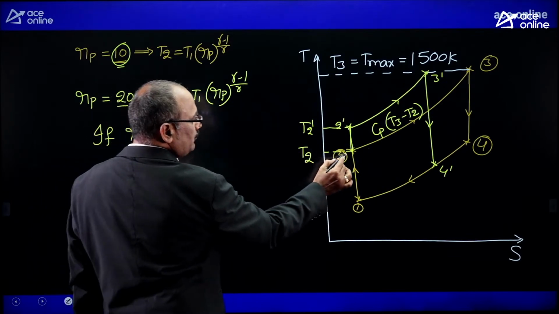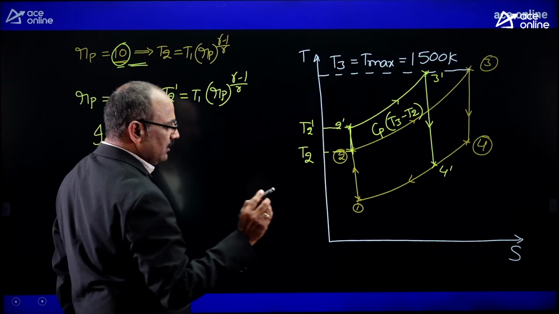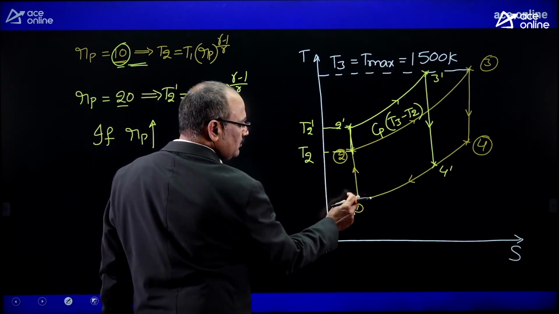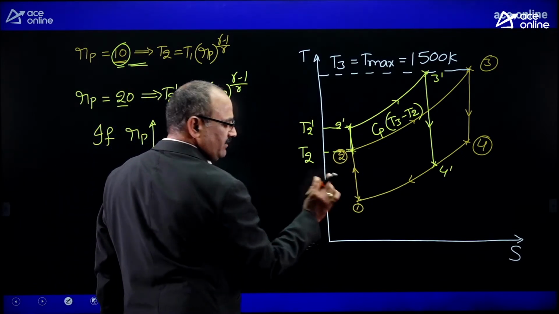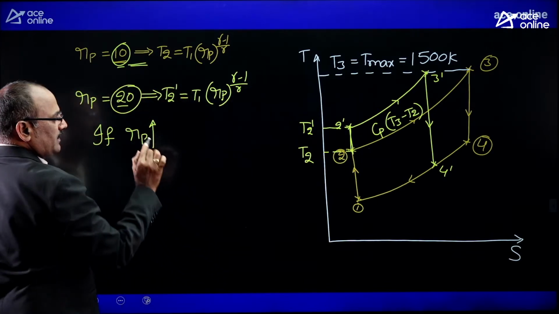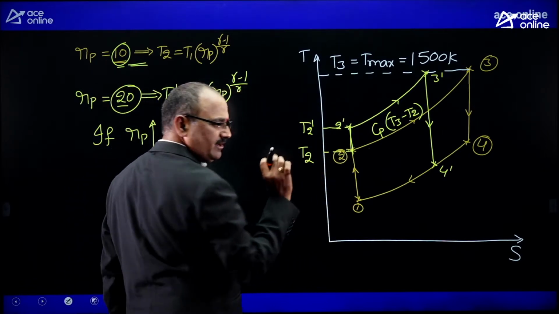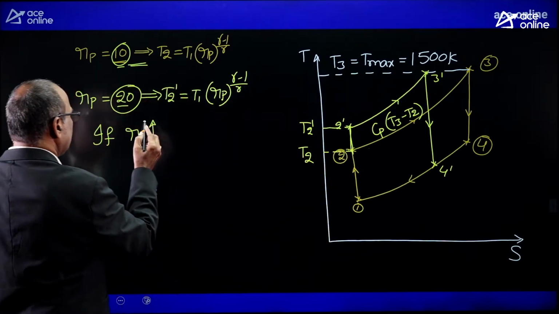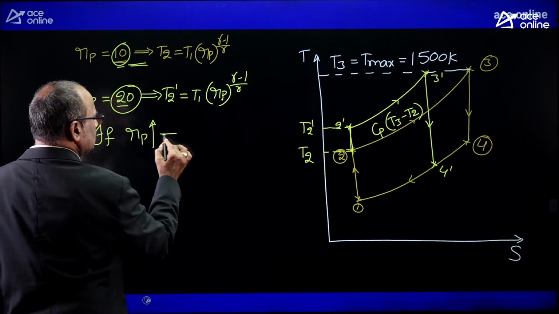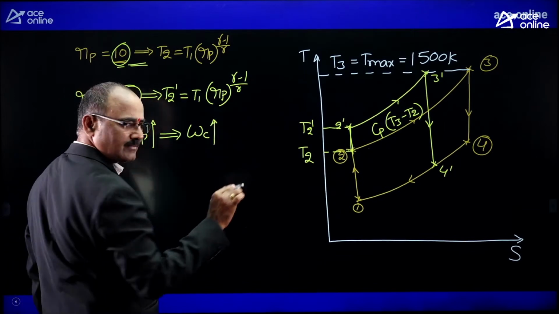Corresponding to pressure ratio 10, the work required for compression equals Cp into (T2 minus T1), whereas with pressure ratio 20, the work required for compression is Cp into (T2' minus T1). That means indirectly, if I increase the pressure ratio, the compression work is increasing.